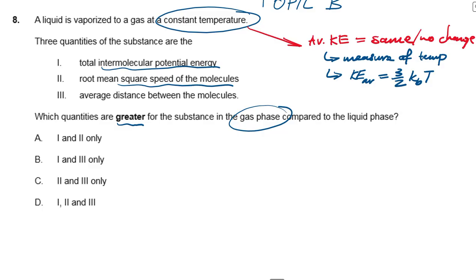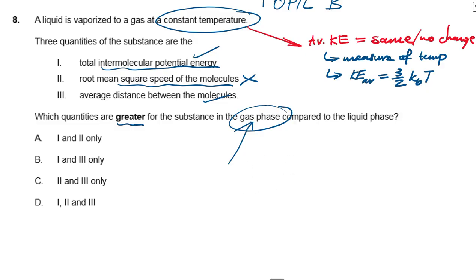So knowing that, now we can say the root of the mean square speed of molecules is not changing, so it can't be greater. Now our intermolecular potential energy is increasing. Our average distance between molecules is increasing. This is gas, so our particles are further apart, right?